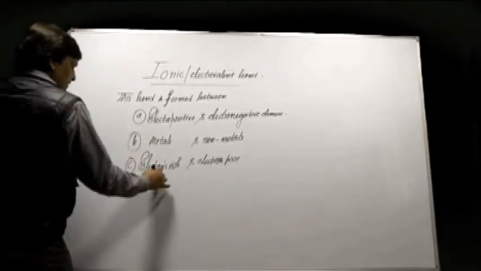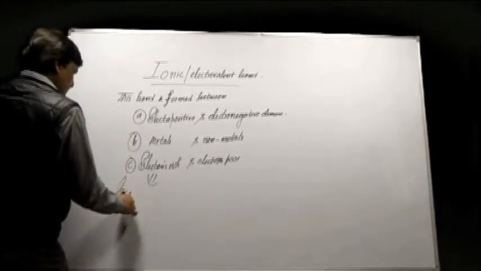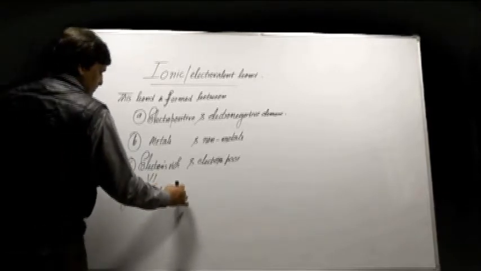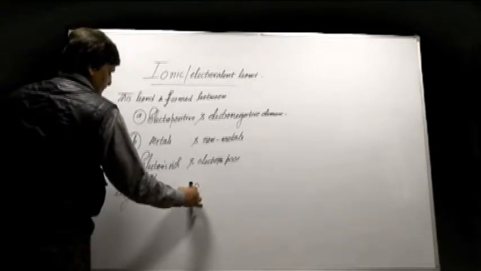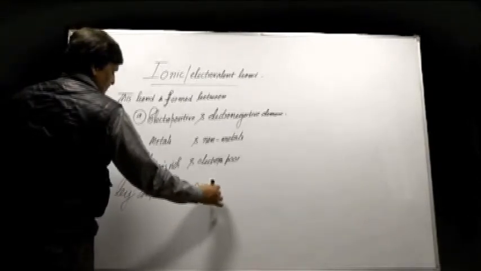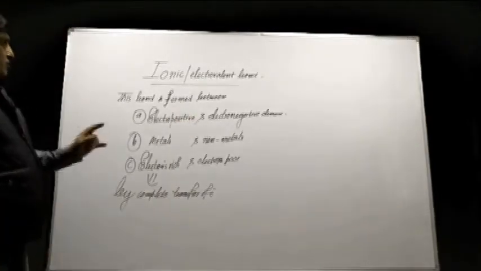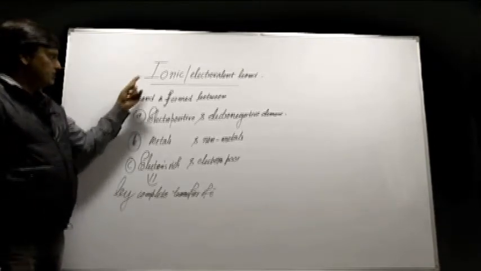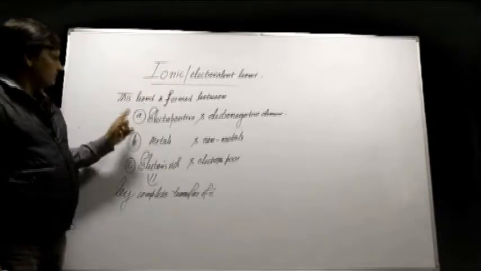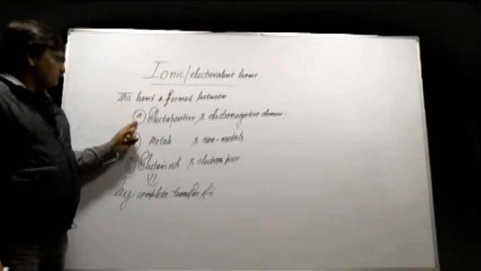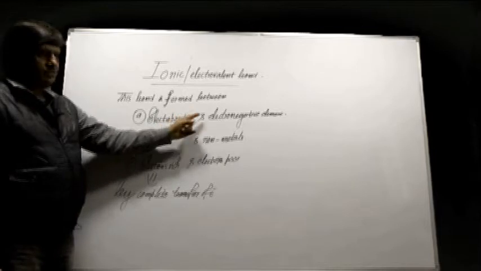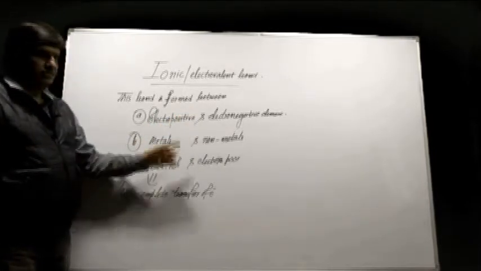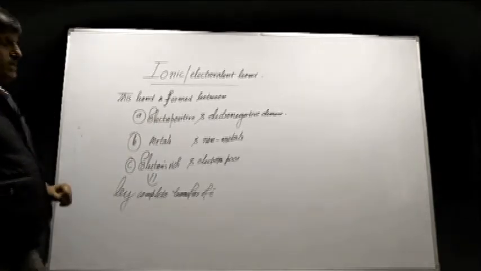How? By complete transfer of electron. Again I am repeating, this particular bond, that is ionic or electrovalent bond, is formed between electropositive and electronegative element, metals and non-metals, electron rich and electron poor element, by complete transfer of electron.